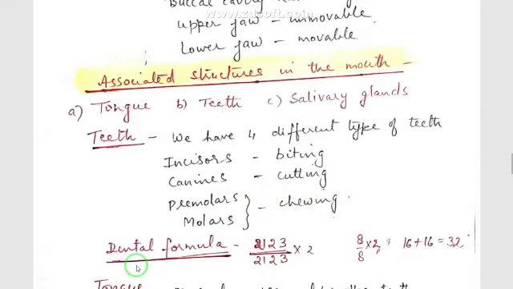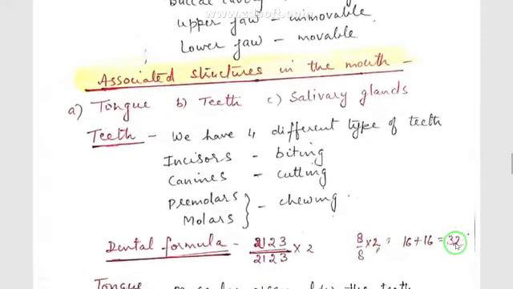Our dental formula is 2 1 2 3 over 2 1 2 3. What does this mean? This means 2 incisors, 1 canine, 2 premolars and 3 molars. Total 8 teeth are present in the upper half. Similarly 2 1 2 3, 8 teeth are present in the lower jaw. 8 into 2 is 16, again 8 into 2 in the lower jaw is 16, 16 plus 16, total 32 teeth.